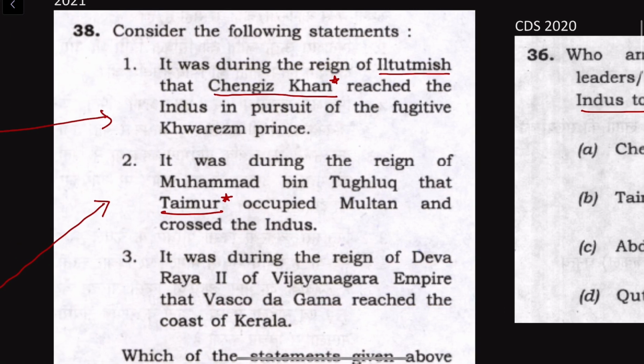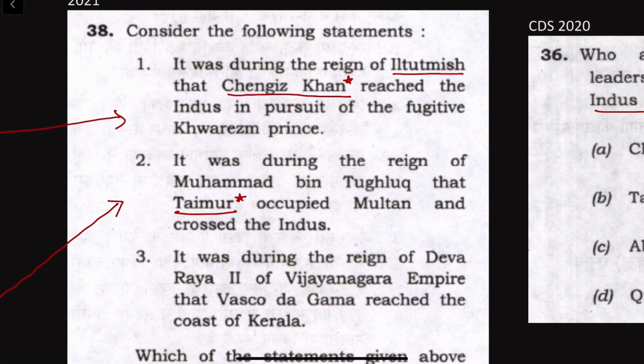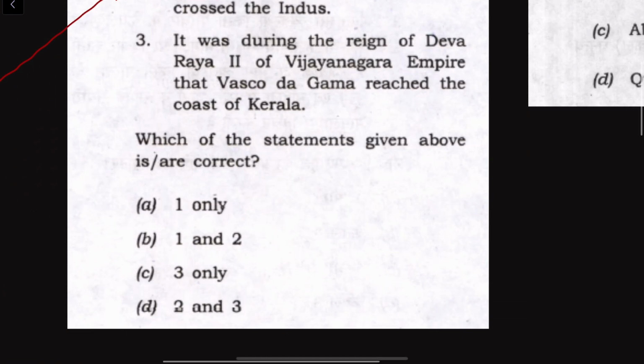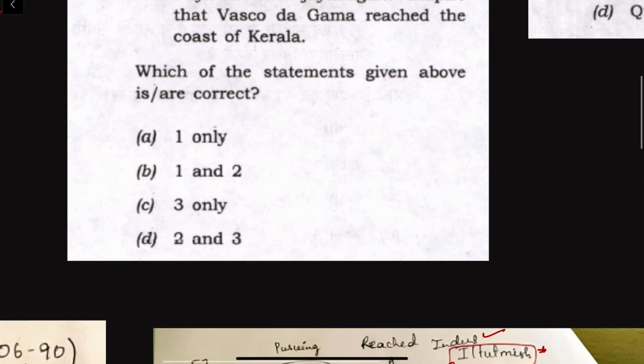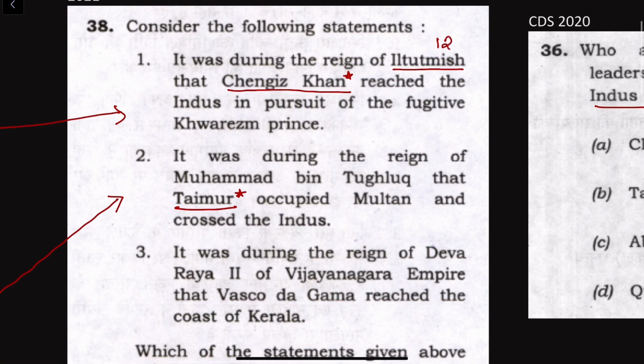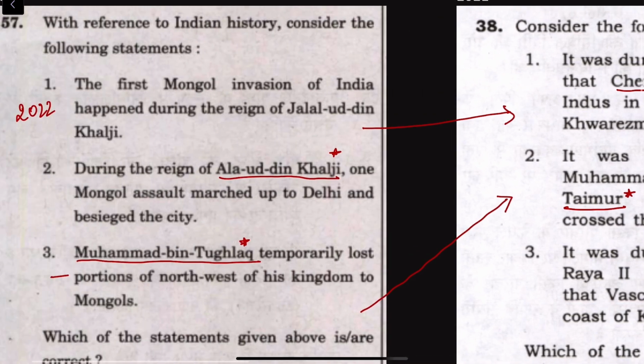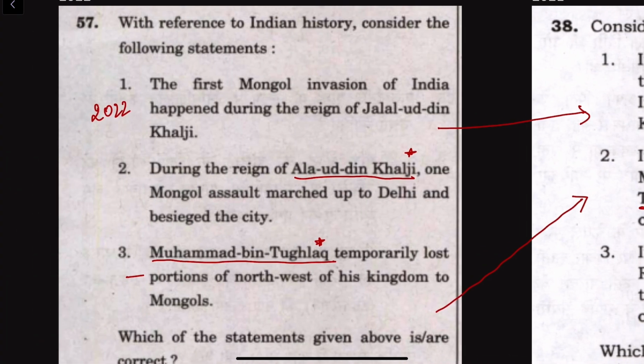With this understanding, let us look into the 2021 question paper. It was during the reign of Iltutmish that Chengiz Khan reached the Indus in pursuit of the fugitive Khwarazm prince. Yes, this is a right statement. It was during the time of Iltutmish, during 1221, that this incident happened, that Genghis Khan reached the Indus. He did not cross the Indus, but he reached the Indus in pursuit of the fugitive Khwarazm prince. Who was that Khwarazm prince? It was Jalaluddin Mangbarni.